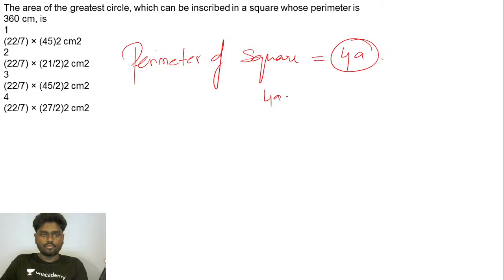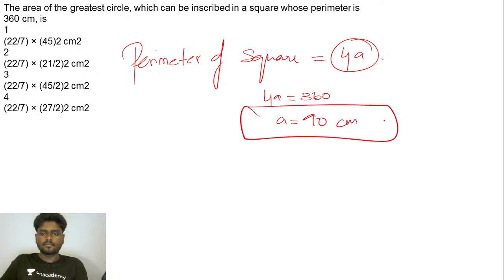So can I say 4a is equal to 360, which means the value of a will be what exactly? 90 centimeters. So it is super clear that I have a square whose side is 90.